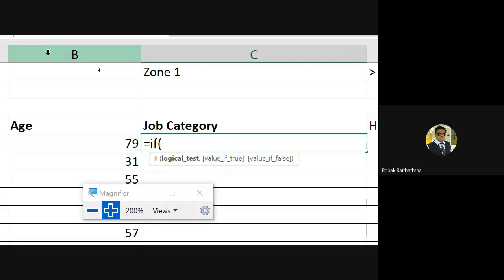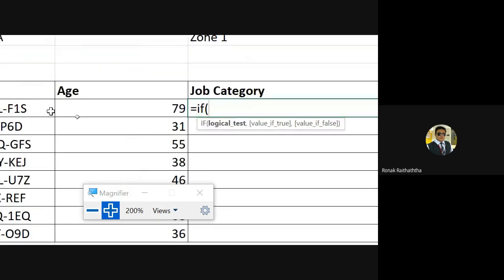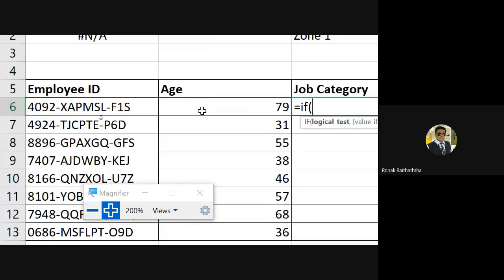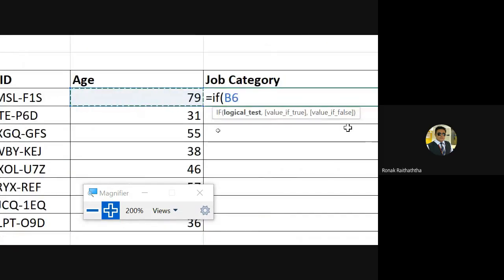May we have the digital round of applause for the girl who has given me this answer? That's a very, very good answer, my dear friends. Let me just tell it to you. So starting with if, and the first logical test in the if is going to be that this age must be more than 50, comma. Now I have selected the age from the secondary data only. Everyone must be clear about that.